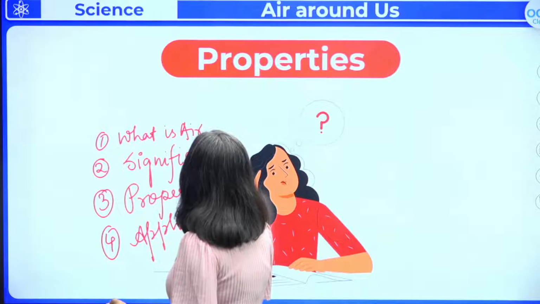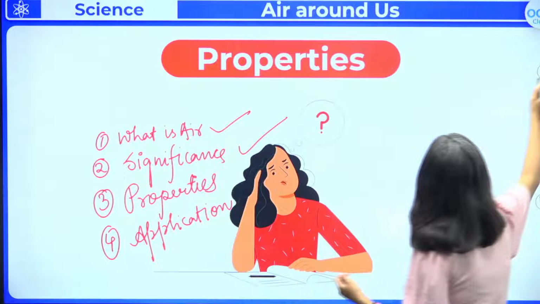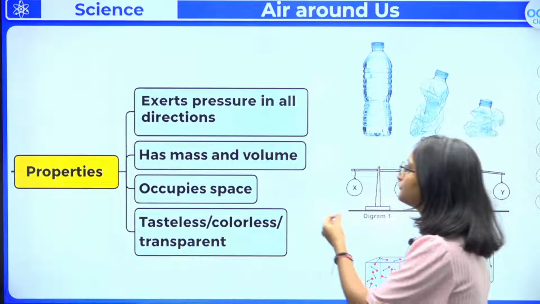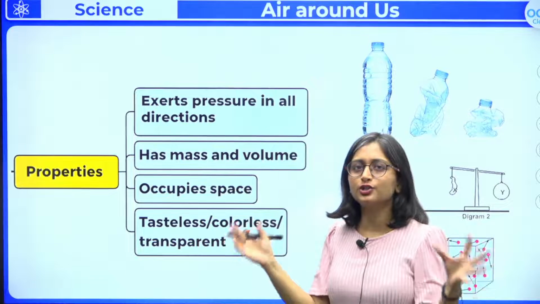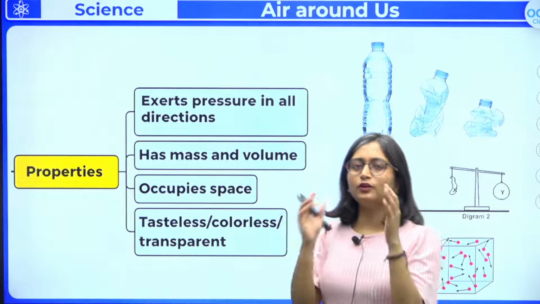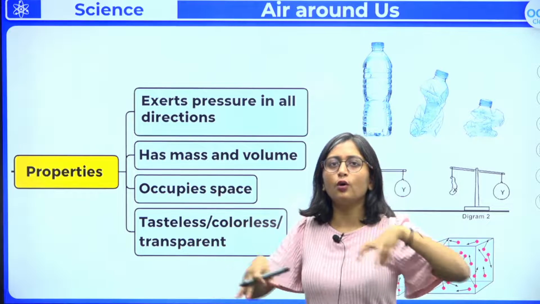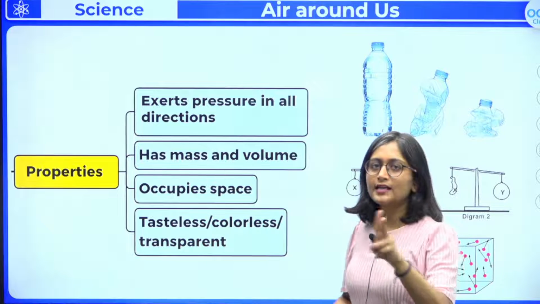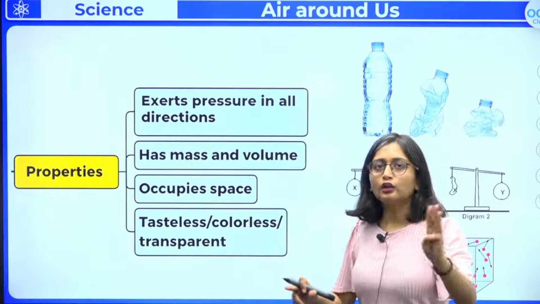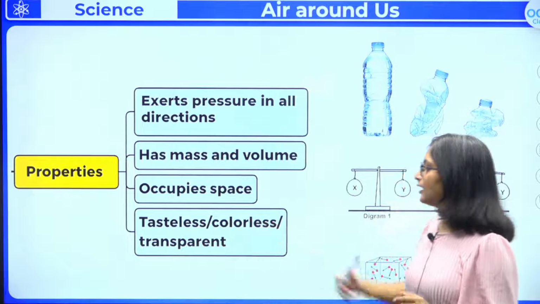So we have already read two things here: what is air, and its significance. Now let us look into the properties. First, they exert pressure in all the directions. A very easy example: when you blow up a balloon, you can find that it is exerting pressure in all the directions, and thus the balloon inflates. Second, air has mass and volume. Third, it occupies space, and fourth, it is tasteless, colorless and transparent.